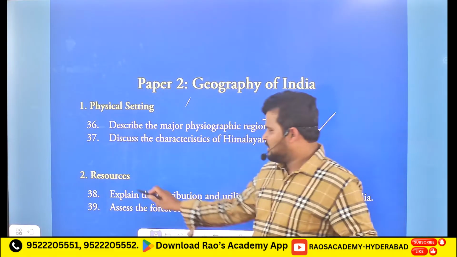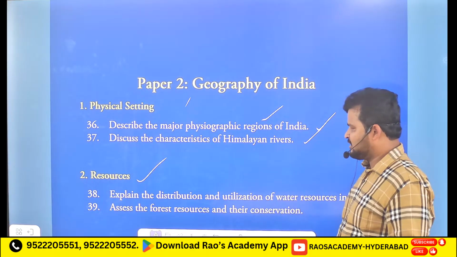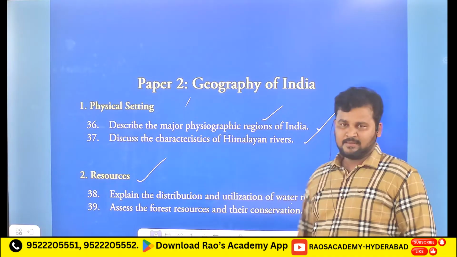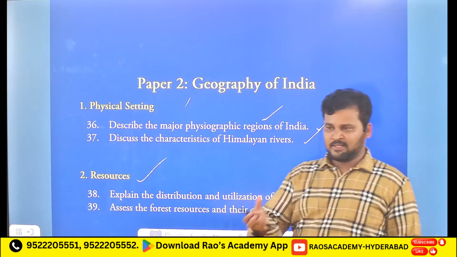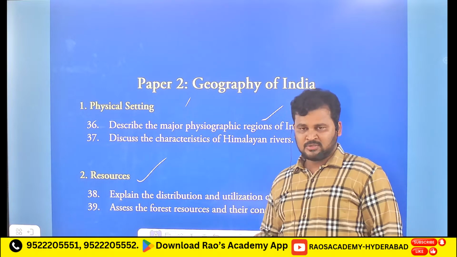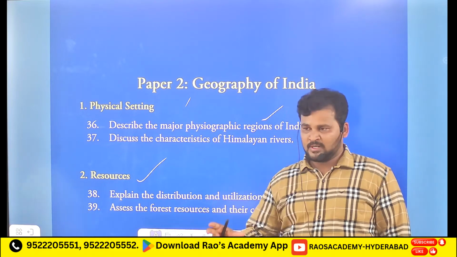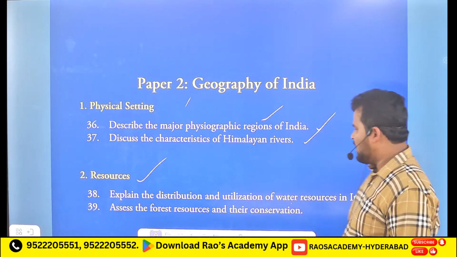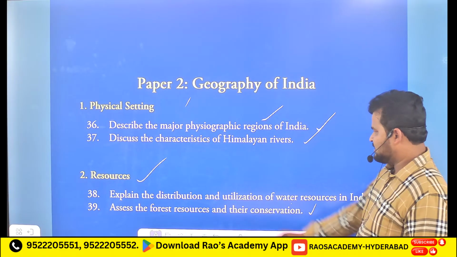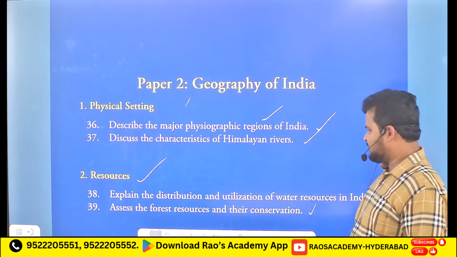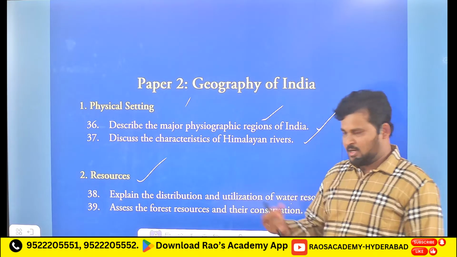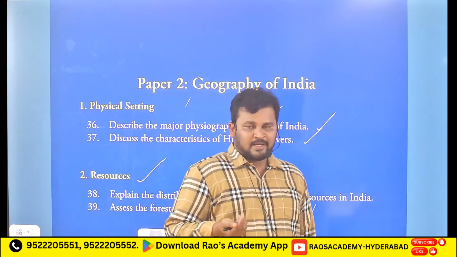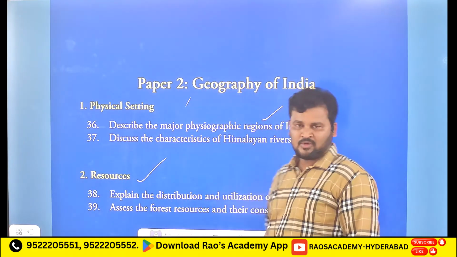And coming to resources, the 37th question: explain the distribution and utilization of water resources in India. Clear? You have to mention the different types and locations of water resources and their advantages, and how far they support the life of human beings and animals as well as agriculture. Next, the 39th question is: assess the forest resources and their conservation. You have to mention what inputs we are getting from forest areas and how we can conserve them. All that information you have to write here.